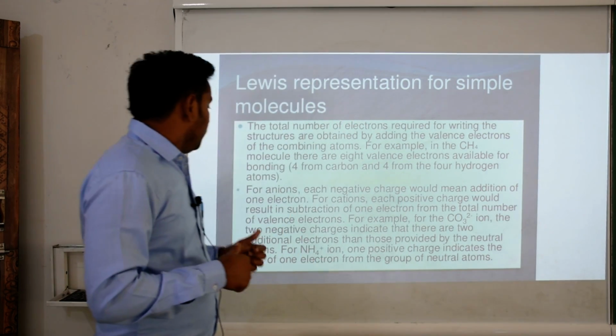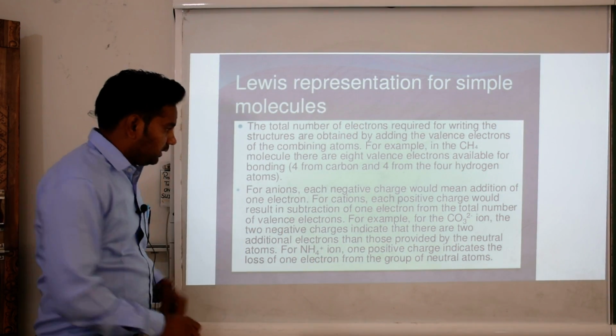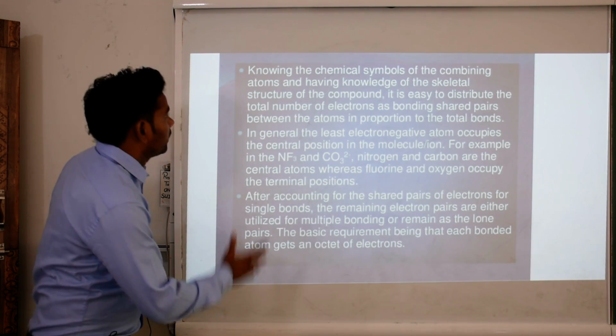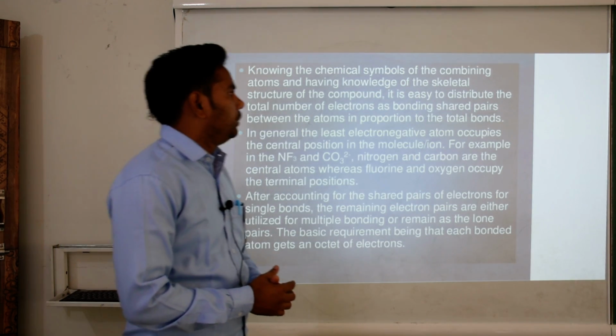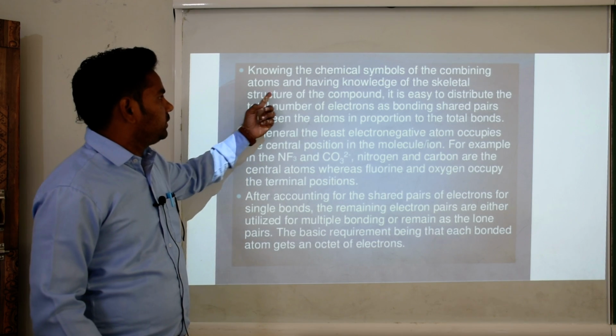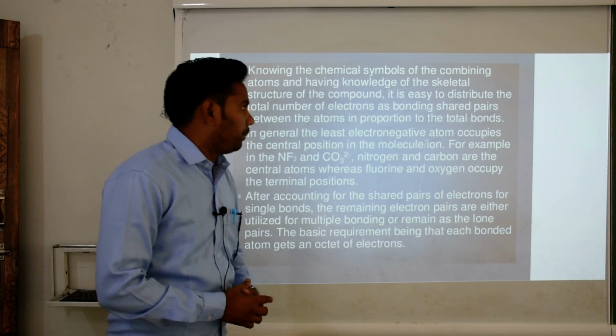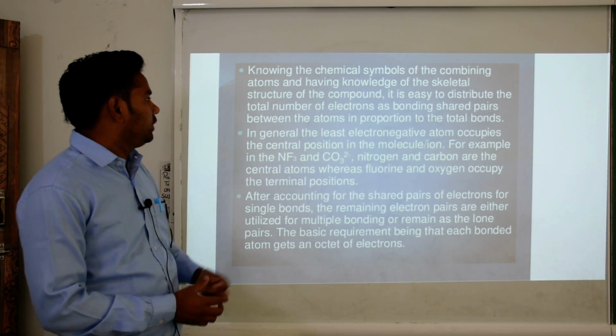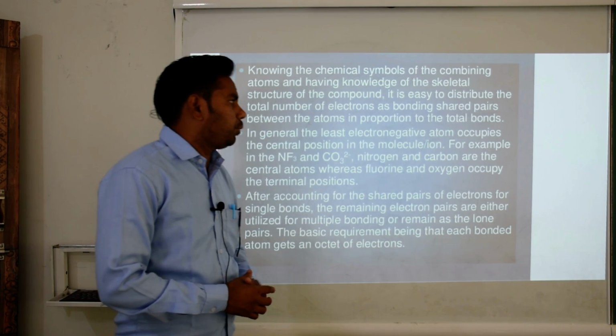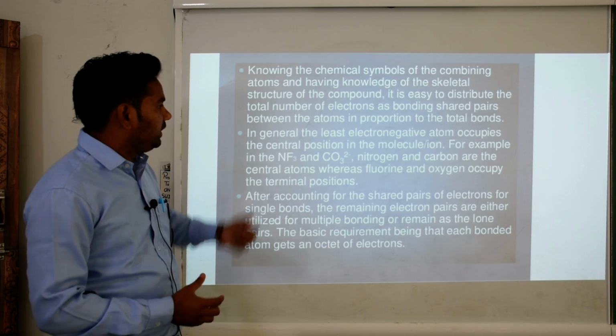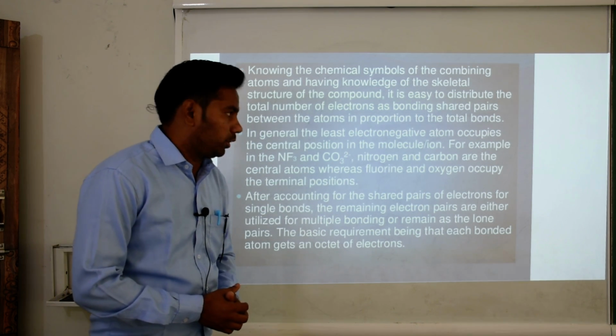Okay, now we move to the next slide. Knowing the chemical symbols of the combined atoms and having knowledge of the skeletal structure of the compound, it is easy to distribute the total number of electrons as bonding shared pairs between the atoms in proportion to the bonds.